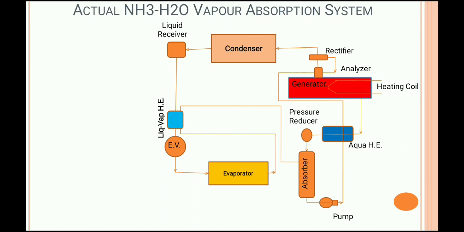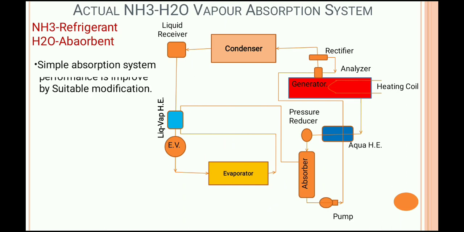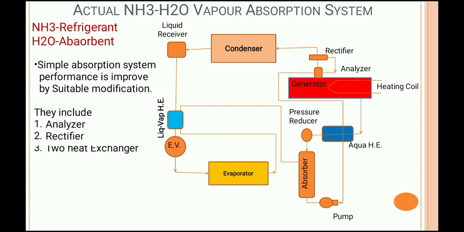Due to the subcooling process, the refrigeration effect produced by the evaporator will increase. Okay, in case of NH3-H2O, NH3 is used as a refrigerant and H2O is used as an absorbent. Okay, clear?